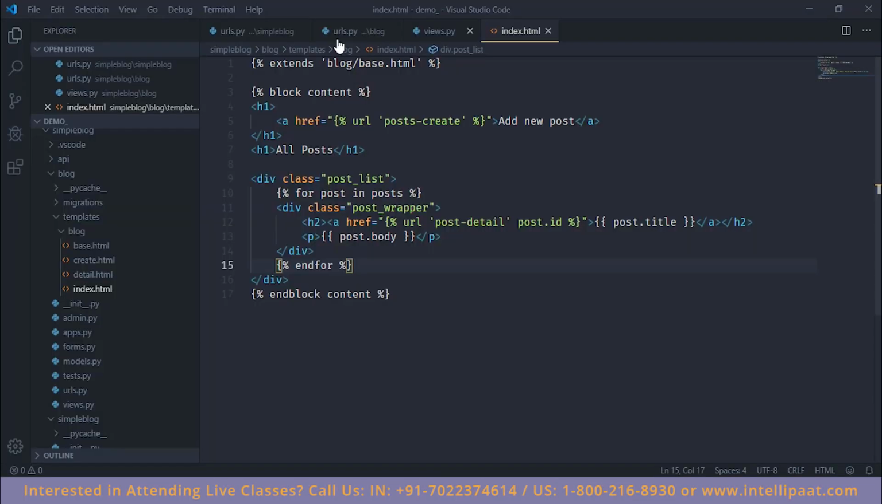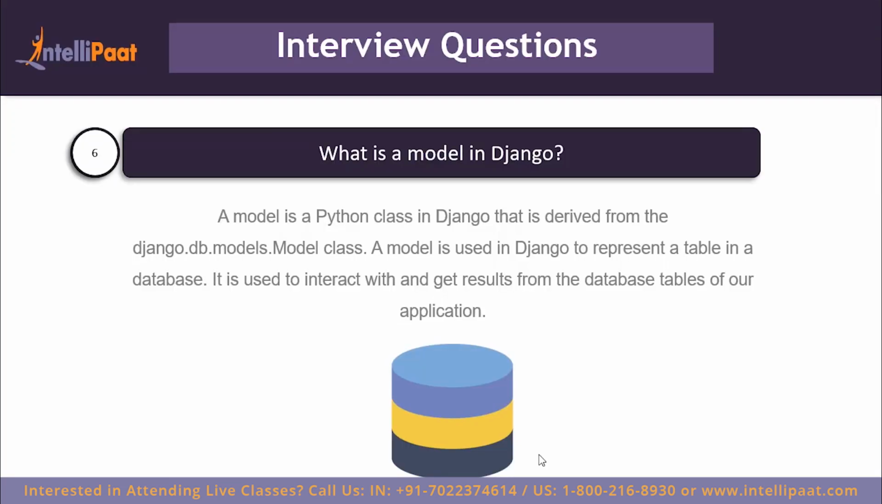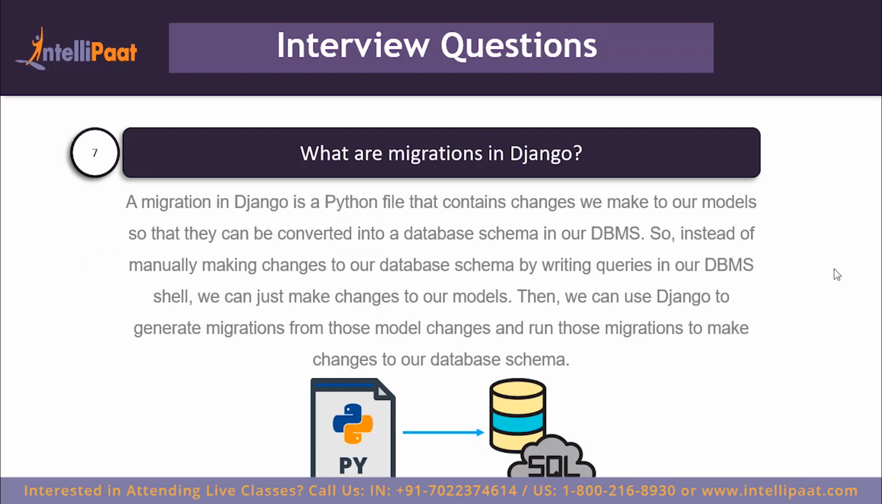So for instance, our blog model, which is this one, the Post model, inherits from django.db.models.Model, and inside it we have described a title and a body. These are used to create and map database entities to our table. So let's move on to the next question.